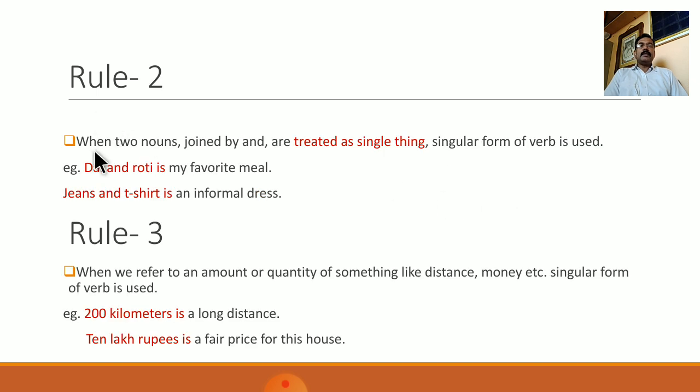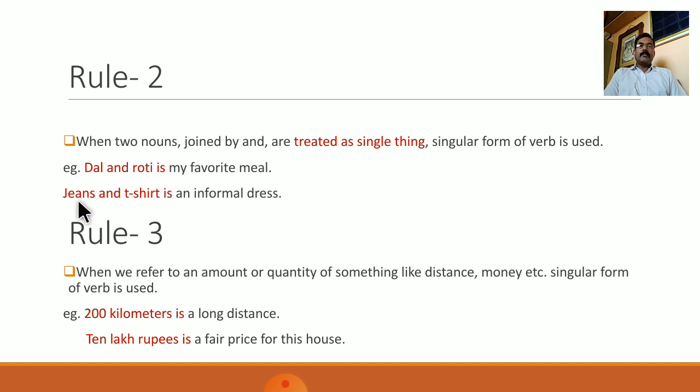The second rule is when two nouns joined by and are treated as a single thing, singular form of verb is used. For example, dal and roti is my favorite meal. So in this example, dal and roti are the two different nouns that are connected with and. However, both these nouns refer to one thing, and that is meal. Therefore, the verb that is used is singular.